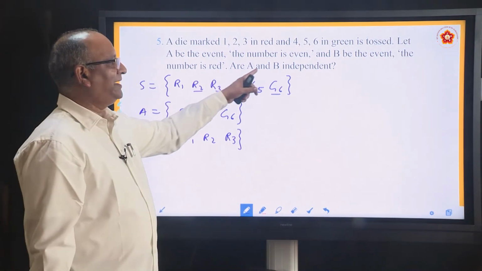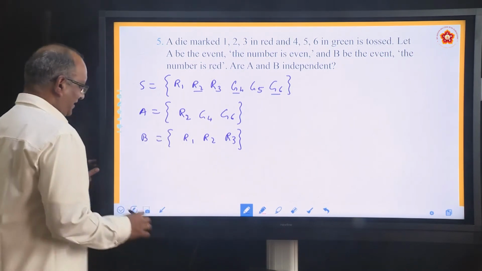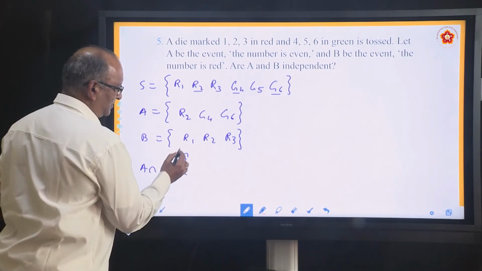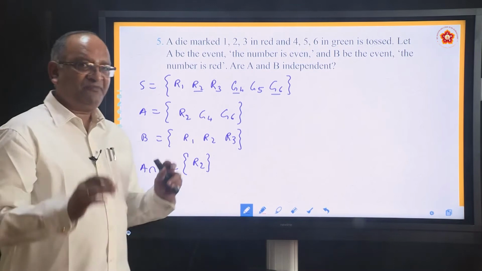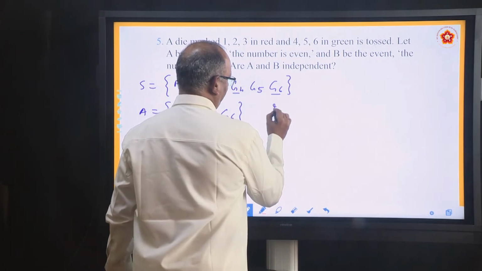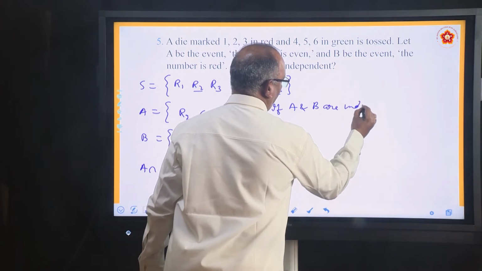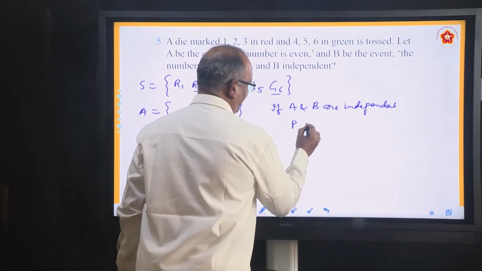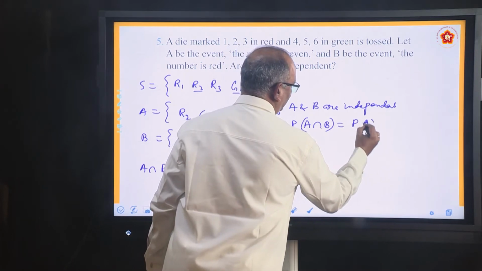He is asking are A and B independent? First find out what is A intersection B. What is A intersection B? What is common between them? R2 is common. When we can say that 2 events are independent? If A and B are independent, we can say that P A intersection B is equal to PA into PB.